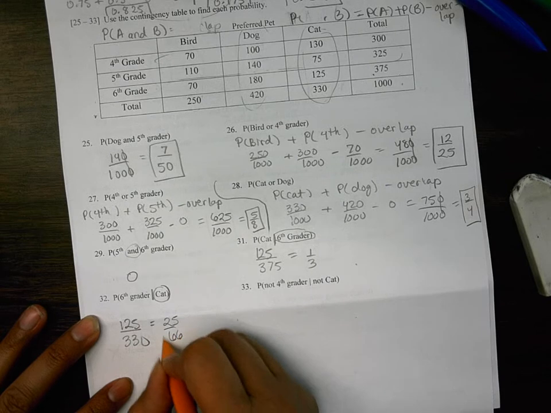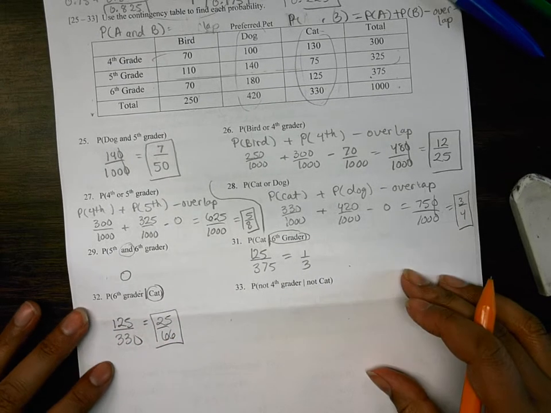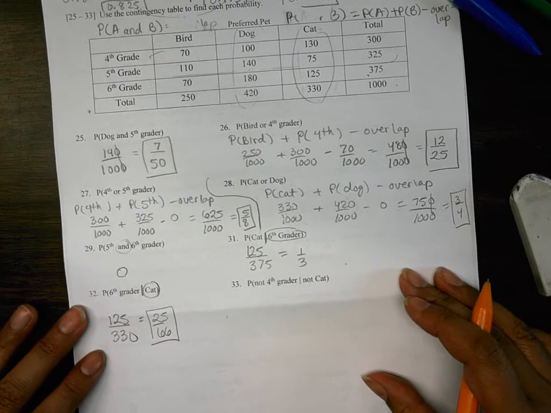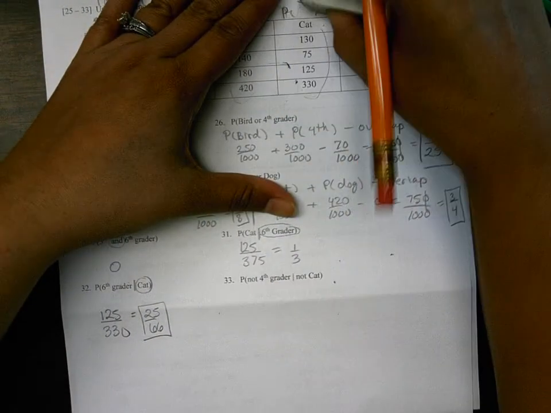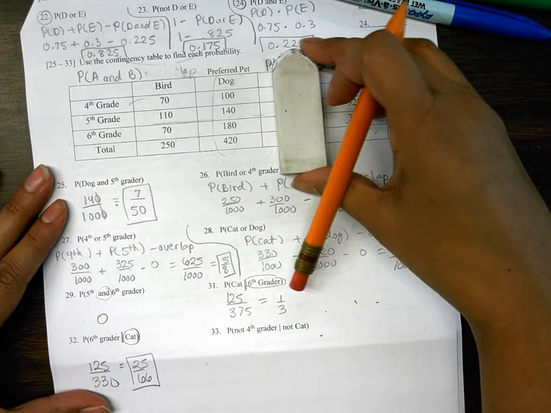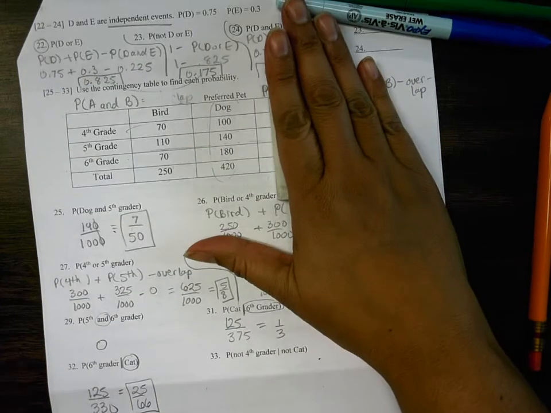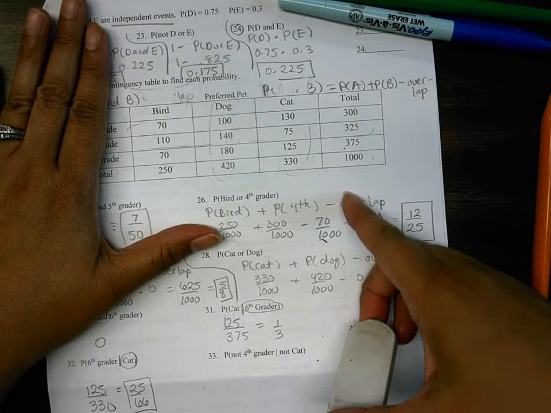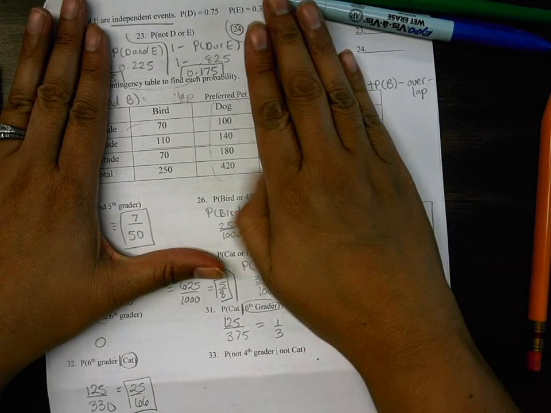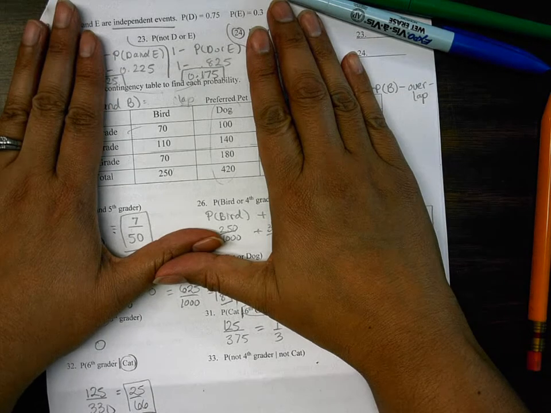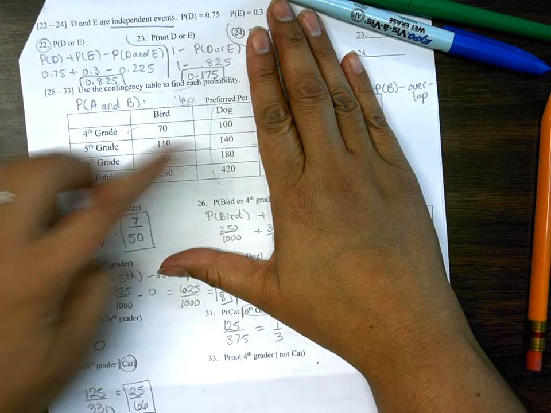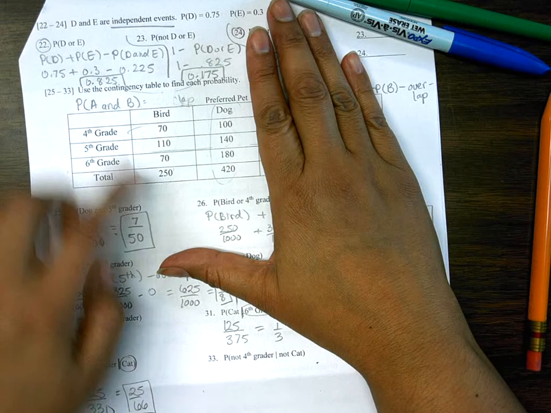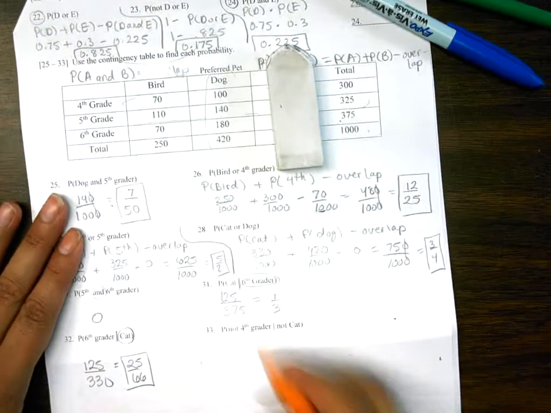All right. Now, this one with the given and the nots, kids kind of struggle with. Are you ready? Okay. Not a cat means that's the piece you're going to cover. I'm actually covering everything. So this is it. I'm not dealing with the total on the right side nor the cats. What is my new population? The total of birds and dogs, which is what? 670. Does everyone see how he got 670?